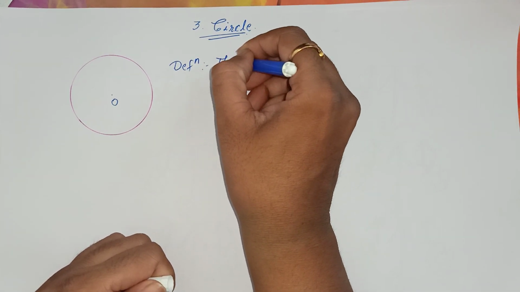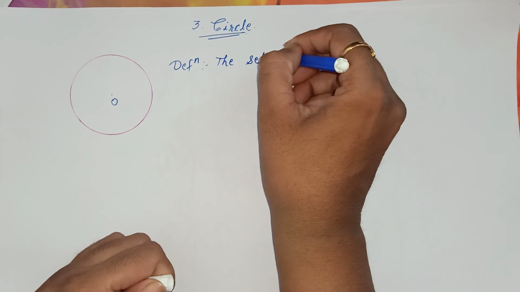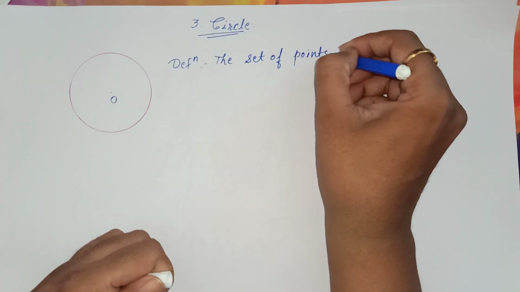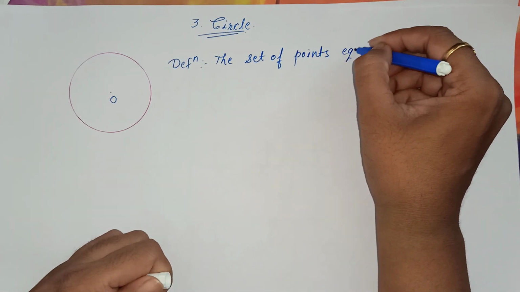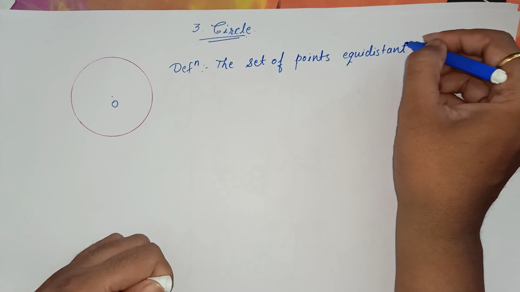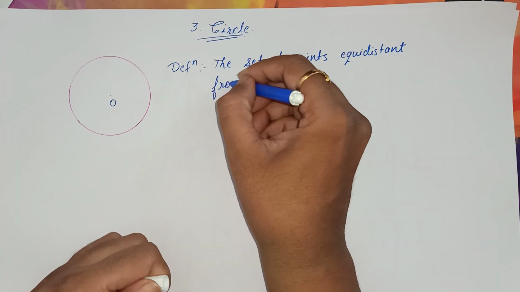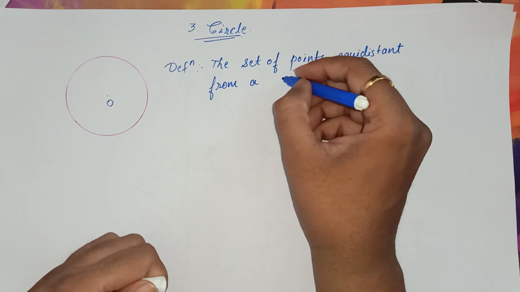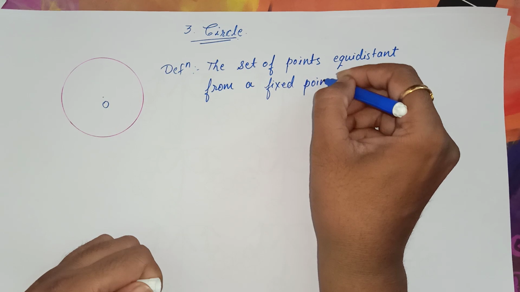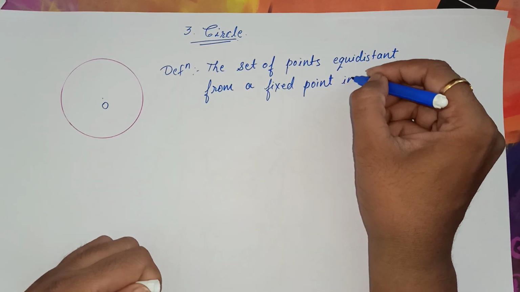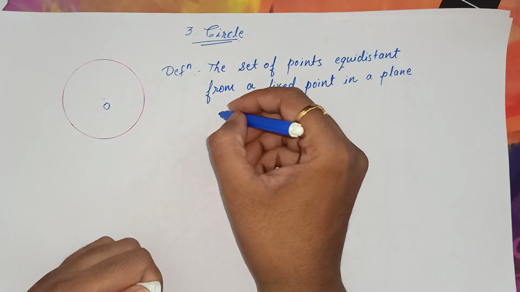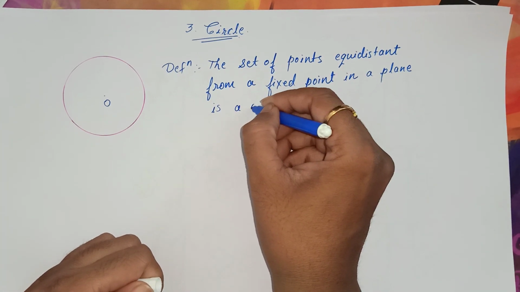The set of points equidistant from a fixed point in a plane is a circle.